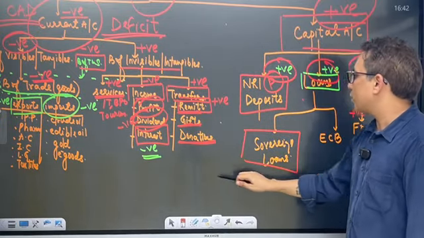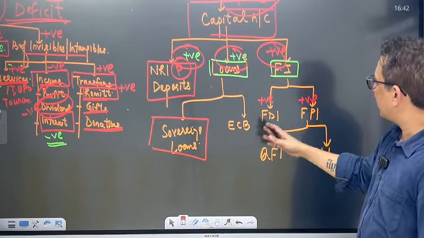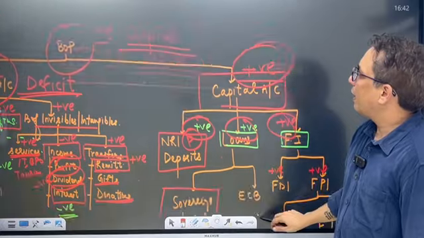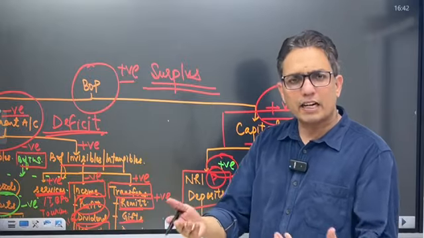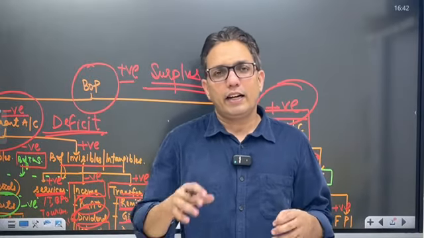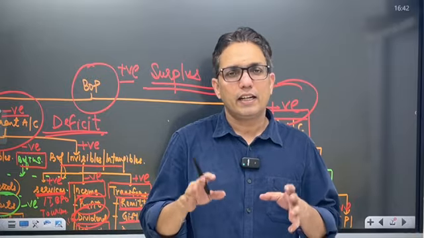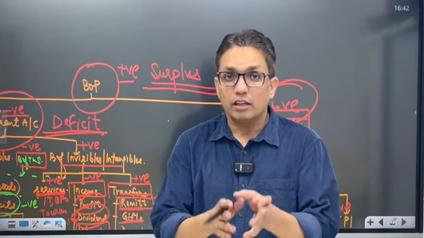The NRI deposits you have understood, loans, sovereign loans, ECB, all of them are positive. Capital account is positive. India has BOP surplus as of now because India's current account deficit is less than capital account surplus, or I can say India's capital account surplus finances India's current account deficit. Hence, India has a BOP surplus. I hope that clears a lot of things.